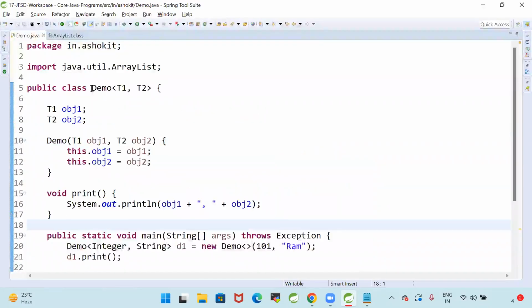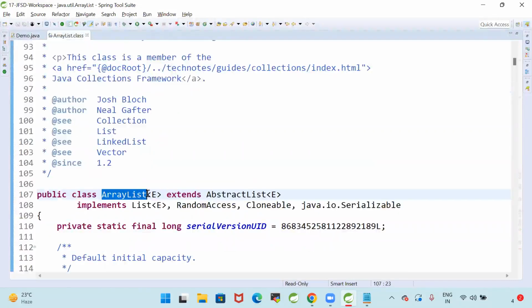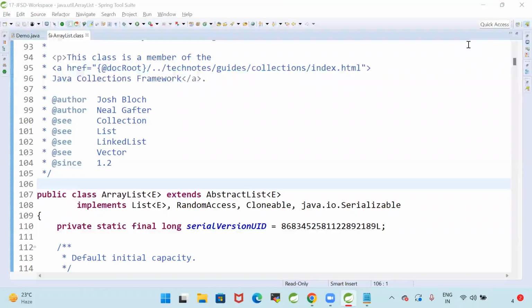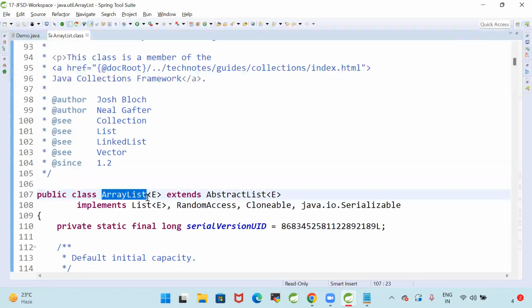How am I defining that? By using generics. Sun Microsystems developed one class called the ArrayList class. ArrayList is used to store data. What type of data?